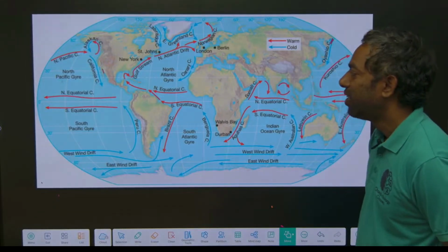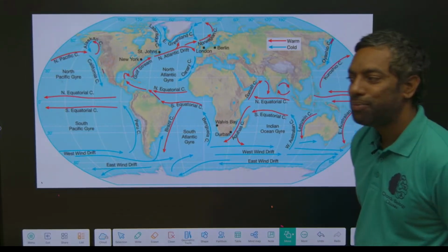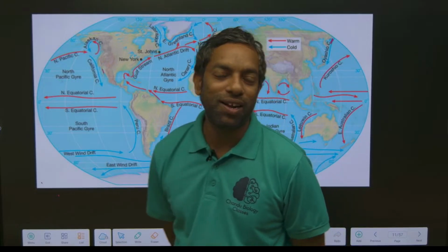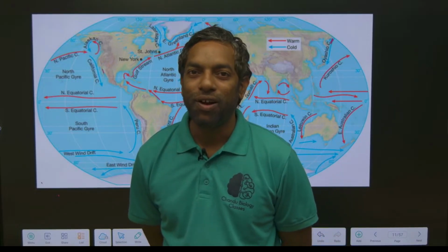Most important, they can ask you because the warm and cold currents are the main reason for El Nino and La Nina.